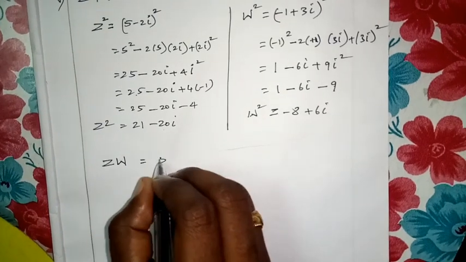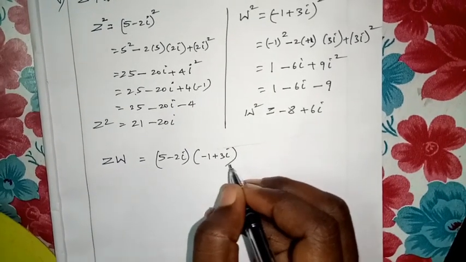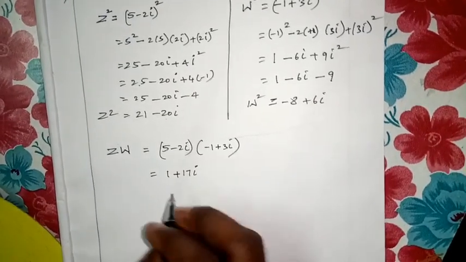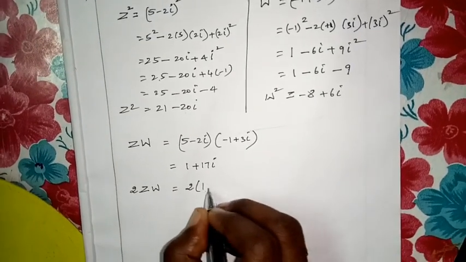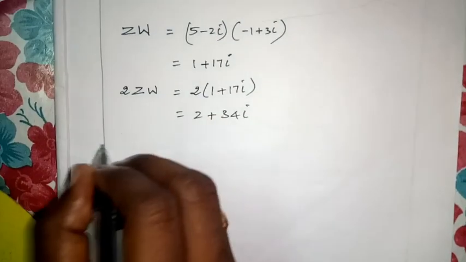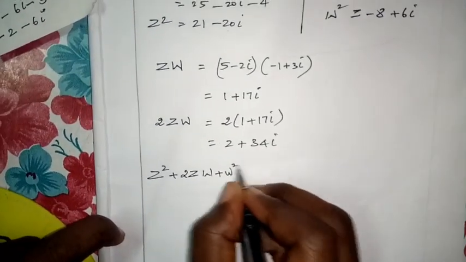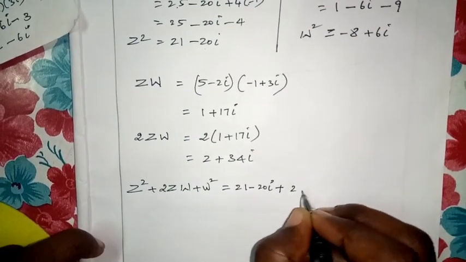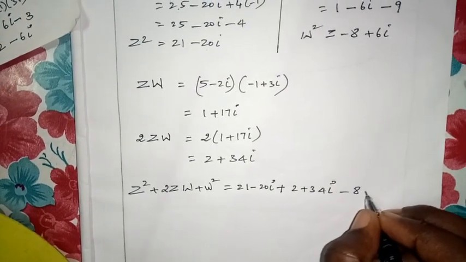We want to find ZW. Z value is 5 minus 2i, here minus 1 plus 3i. What is the answer? Already you found this answer, children: 1 plus 17i. Then we have to write 2ZW equal to 2 times (1 plus 17i), equal to 2 plus 34i. Then we substitute into Z square plus 2ZW plus W square: 21 minus 20i plus 2 plus 34i minus 8 plus 6i.